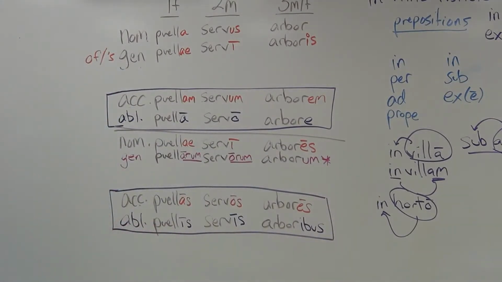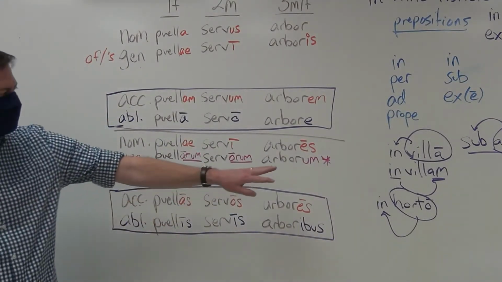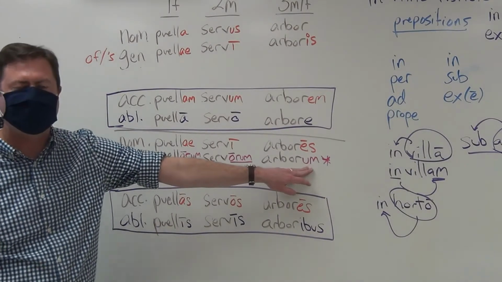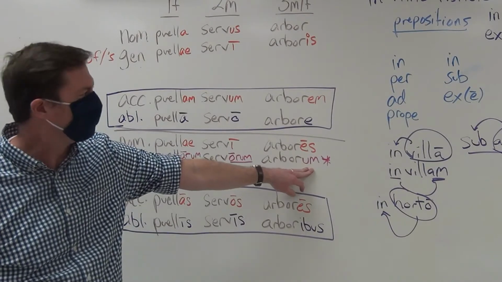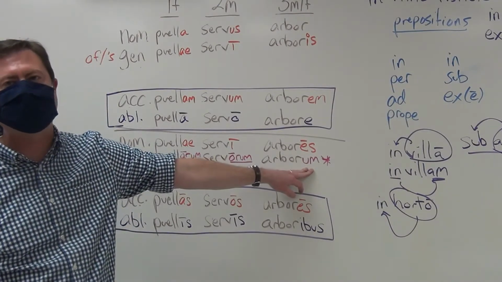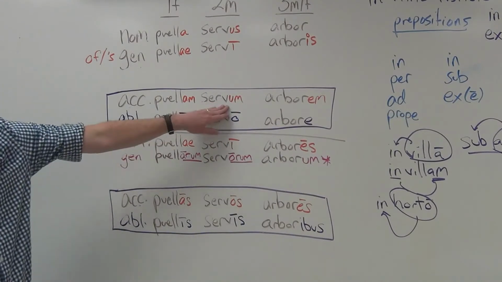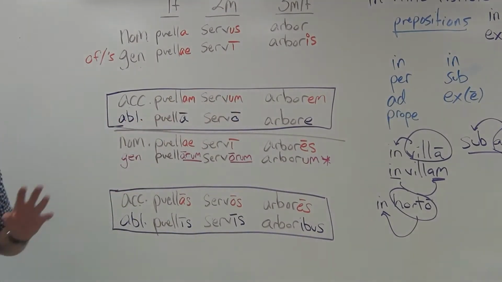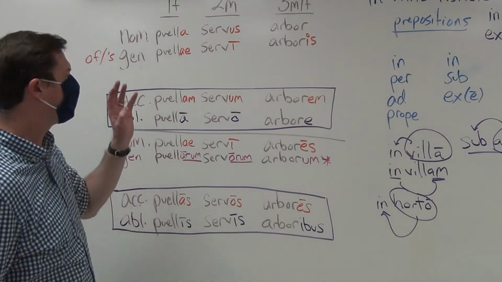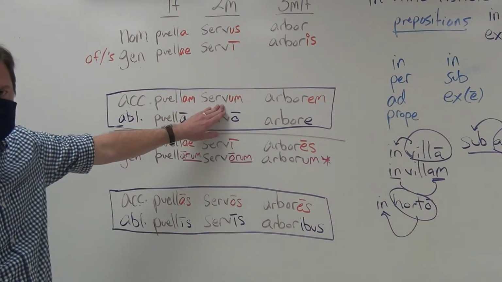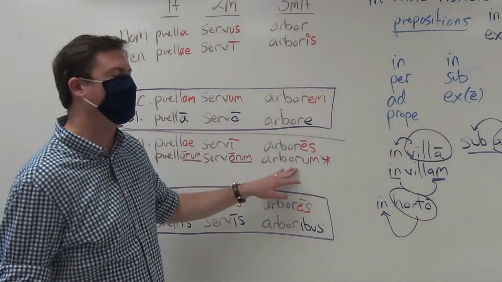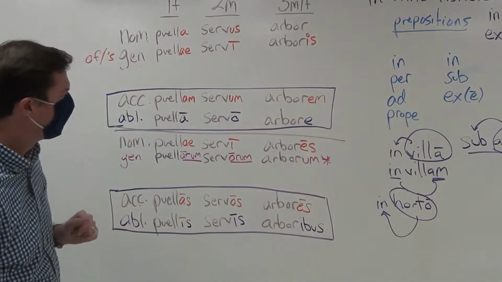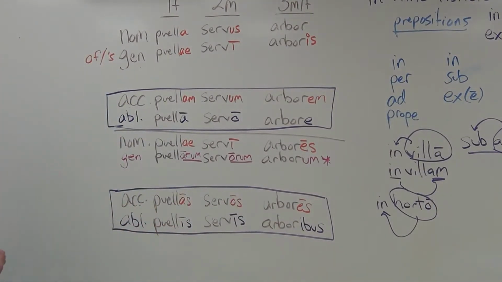Now this is a dangerous form. And what makes it a dangerous form is that people look at a third declension word, arborum, they see -um, which they do, but they don't think genitive plural. They think accusative singular. And why would they do that? Because we've seen -um indicate accusative singular. But you have to be aware, when you see a -um, whether it is appearing as a second declension ending on a second declension word, or if it is appearing as a third declension genitive plural on a third declension word. And so, please be aware of those new endings as well.